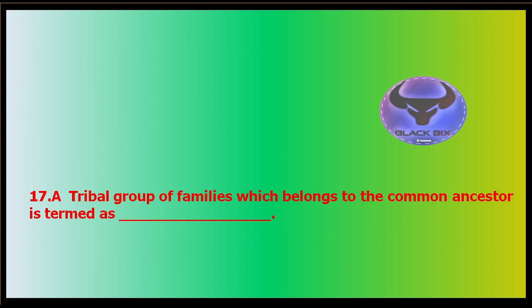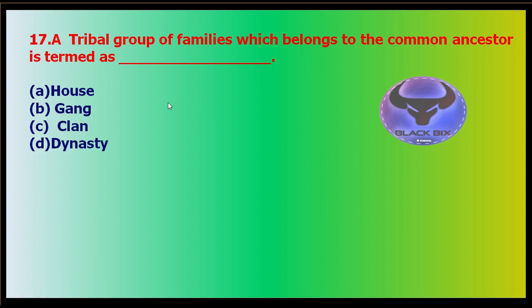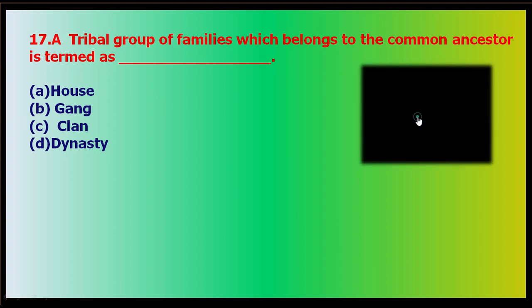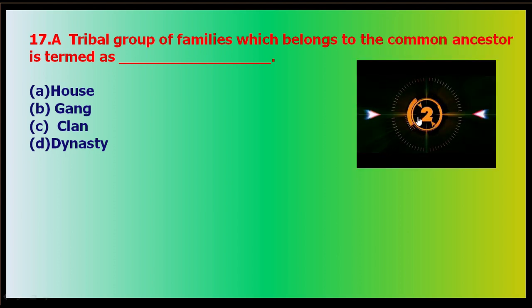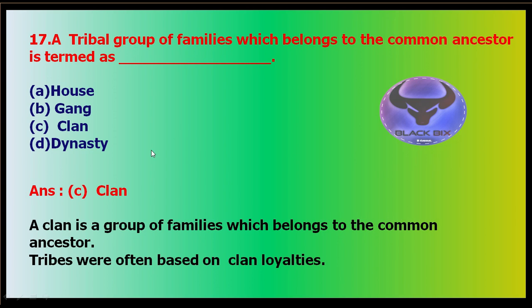Okay, next one, question number 17: a group of tribal families which belong to a common ancestor is termed as what? What can we call them? Option A, a house; B, a gang; C, a clan; and D, a dynasty. Your time starts now. Which belong to the common ancestor. So here the correct answer is clan. A clan is a group of families which belong to a common ancestor, and tribes were often based on clan loyalties. So clan means a group of families which belong to a common ancestor.